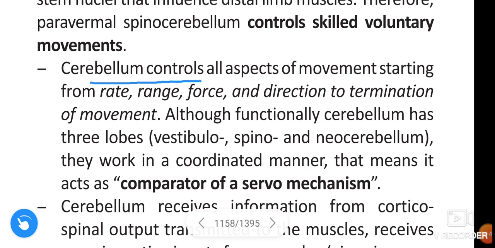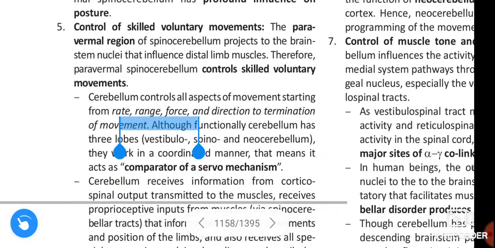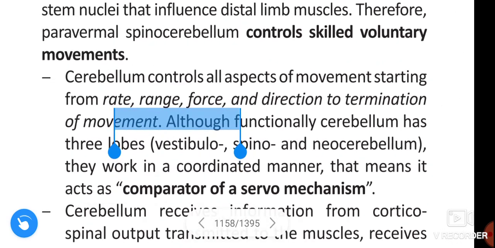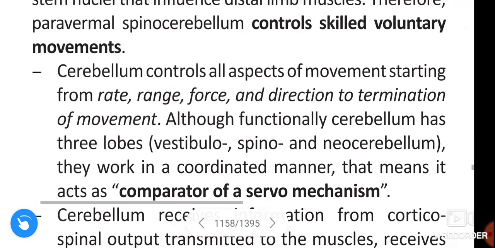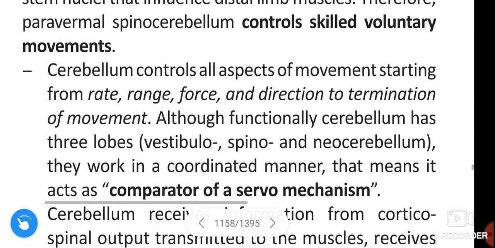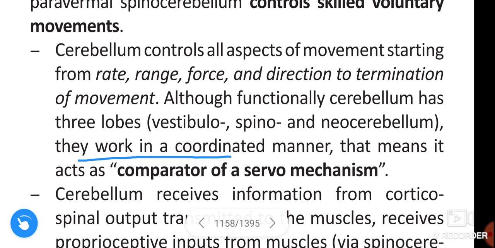Cerebellum controls all aspects of movement, starting from rate, range, force, and direction to termination of the movement. Although functionally cerebellum has three lobes, vestibulo, spino and neocerebellum, they work in a coordinated manner. That means it acts as comparator of a servo mechanism.